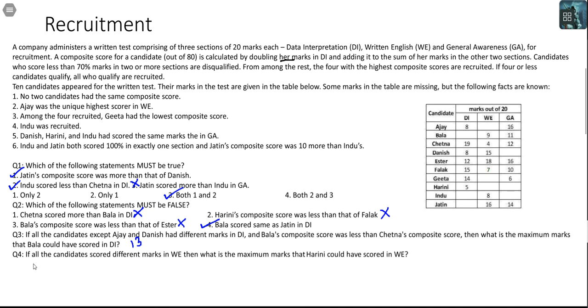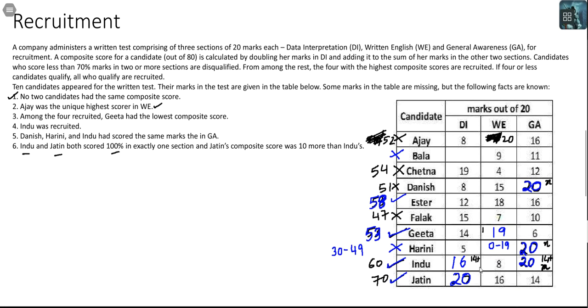Let's look at question 4. If all the candidates scored different marks in WE, then what is the maximum marks that Harini could have scored in WE? Harini's marks in WE ranges from 0 to 90. Okay. But we now know everybody has scored distinct marks in WE. I have a 20, I have a 19, I have an 18. Do I have a 17 somewhere? Let's see if I can give 17 to Harini. If I give 17 to Harini, what would happen?